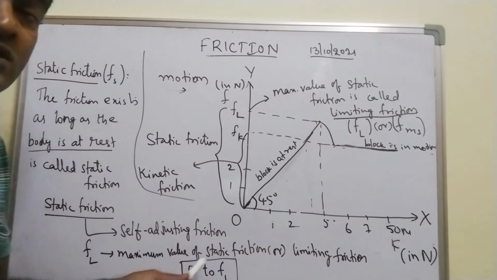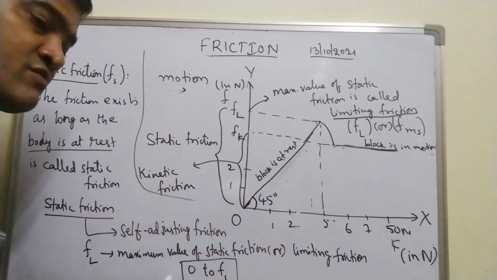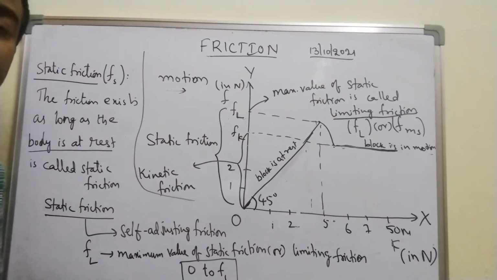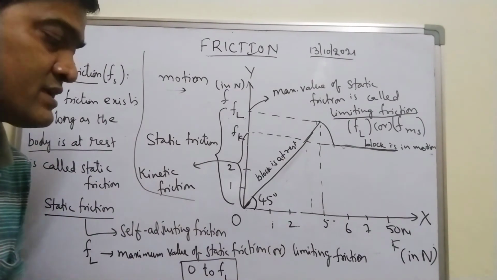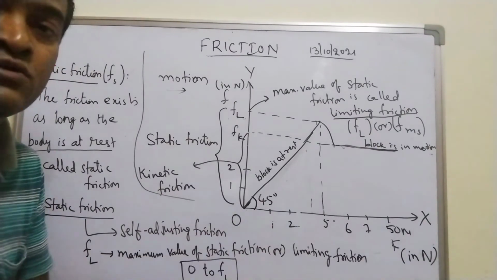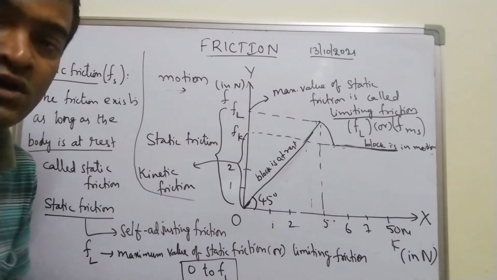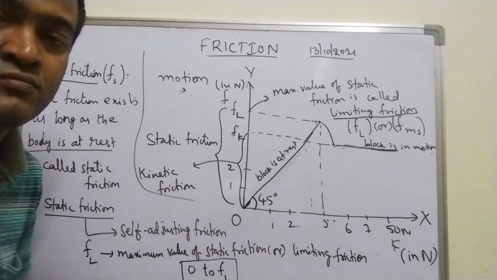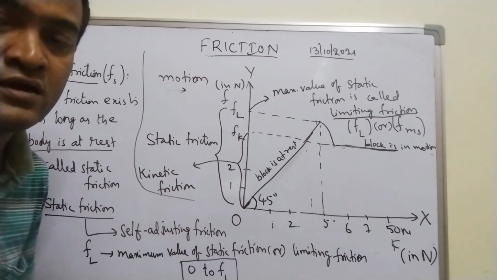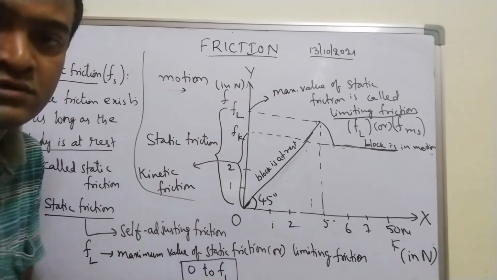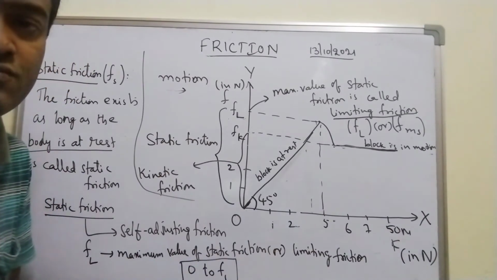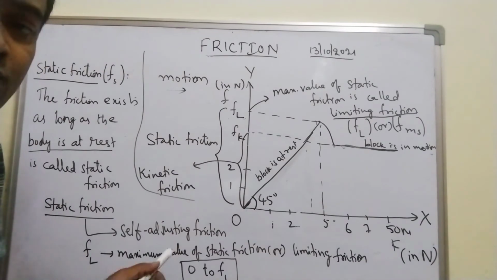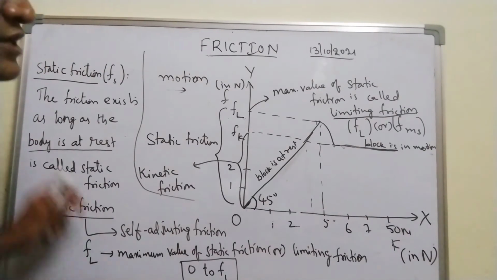When I increase the external force to 2 Newton, static frictional force also increased from 1 Newton to 2 Newton. When I increase the external force to 3 Newton, the static frictional force also adjusted itself, increasing from 2 Newton to 3 Newton. That is why it is called a self-adjusting force. There is no formula for static friction at all.